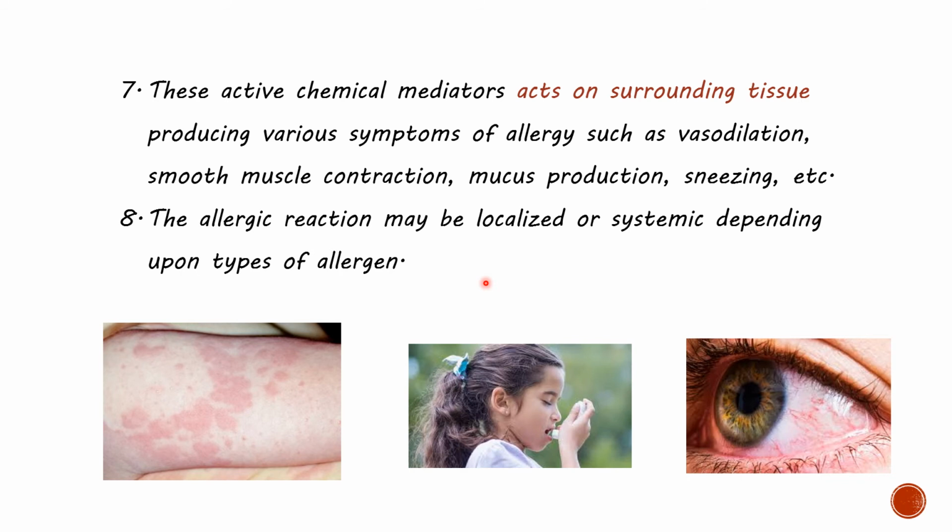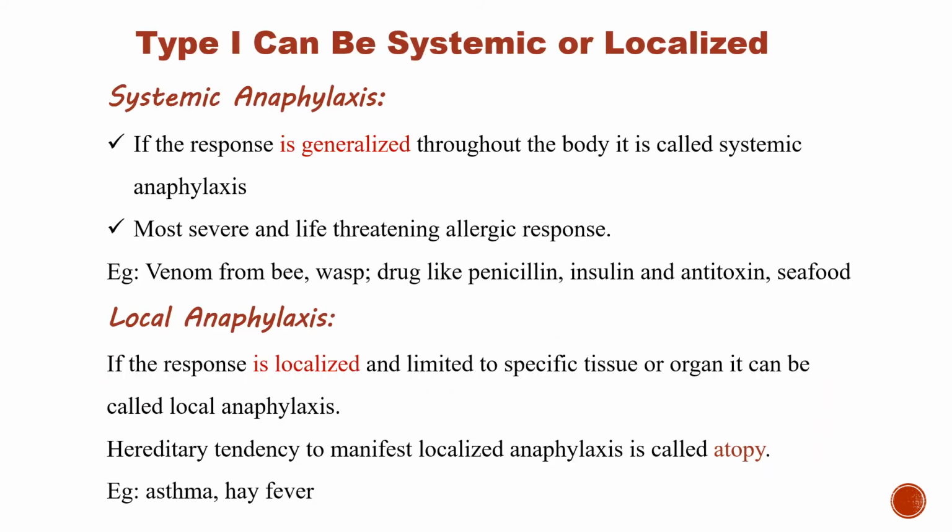Let's see what is localized anaphylaxis and systemic anaphylaxis. This type 1 hypersensitivity can be systemic or localized. What is meant by systemic anaphylaxis? If the response is generalized throughout the body, it is called systemic anaphylaxis. It is the most severe and life-threatening allergic response. Sometimes it will cause death.